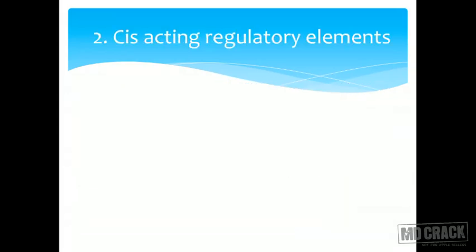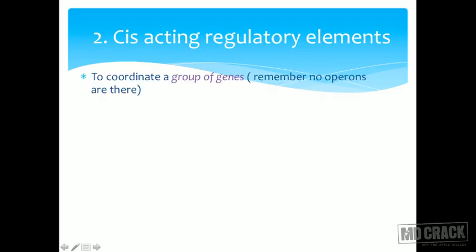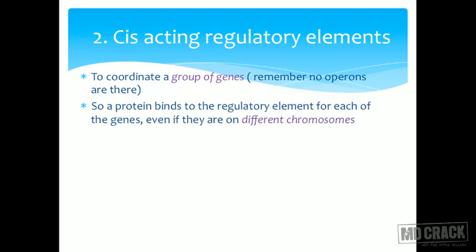Now, there are what are called cis-acting regulatory elements. To coordinate a group of genes, remember, in eukaryotes operons are not there. So, to coordinate a group of genes, we have cis-acting regulatory elements. A protein binds to the regulatory element of each of the genes, even if they are on different chromosomes. A group of genes may be there, and these may be on different chromosomes. They may not be on the same chromosome.